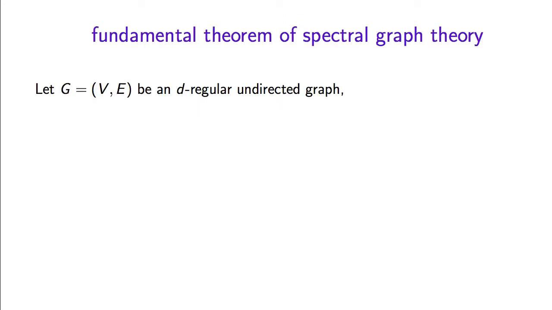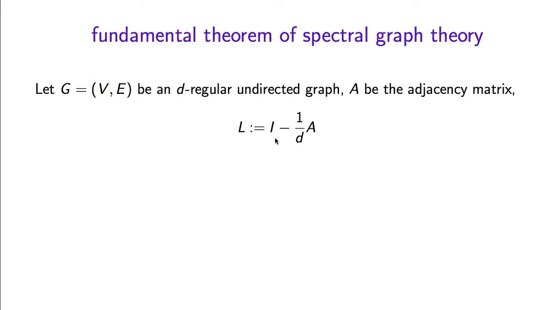So now we're ready to come back to that fundamental theorem of spectral graph theory. So let's say we have an undirected regular graph. We will be able later to generalize this theorem to graphs that are not regular. And let's look at the adjacency matrix of this graph. That's the matrix that in the entry ij has 1 if ij is an edge and 0 otherwise. If the graph is undirected, this matrix will be symmetric.